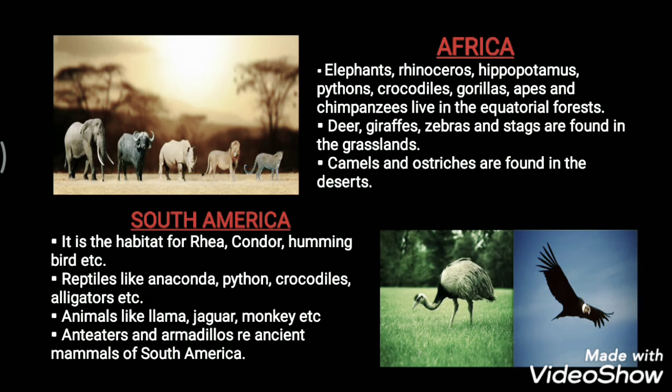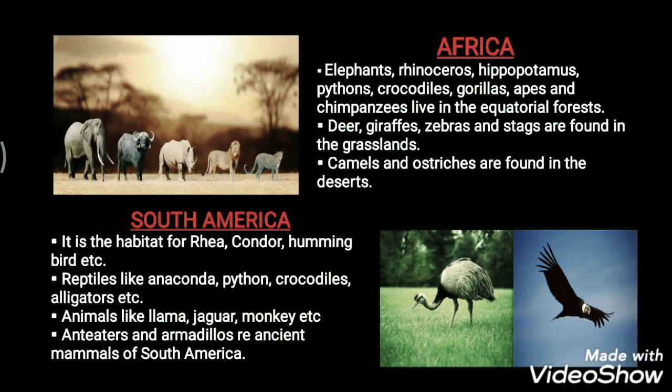Along with all these, reptiles such as anaconda, python, crocodiles and alligators are also found over there. Animals like llama, jaguar and monkey are the common animals found there, along with the giant turtle. Some ancient mammals of South America, such as anteaters and armadillos, are also present. Although we are not sure in the present situation whether they are extinct or not, these were the ancient mammals found in South America.